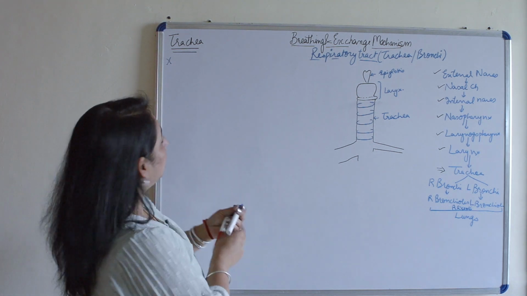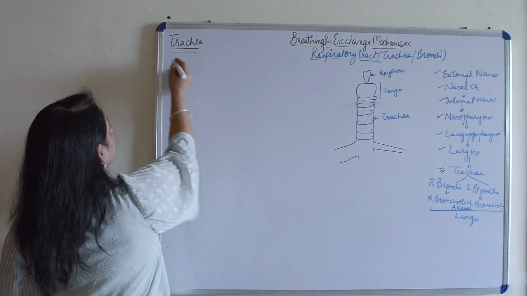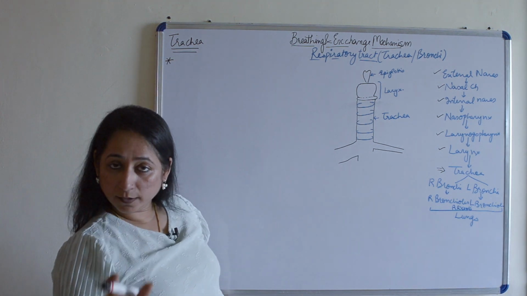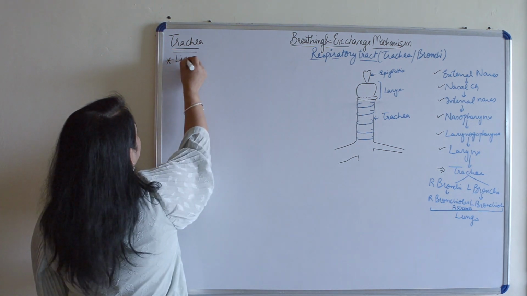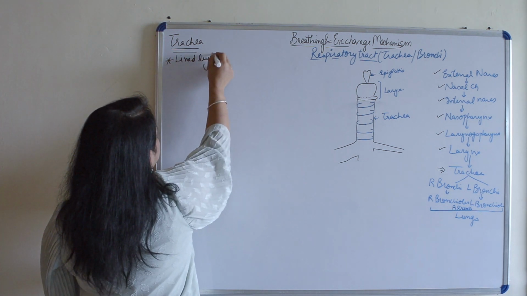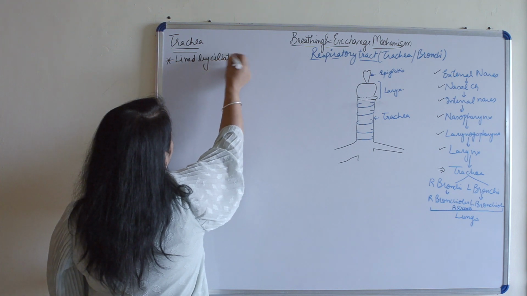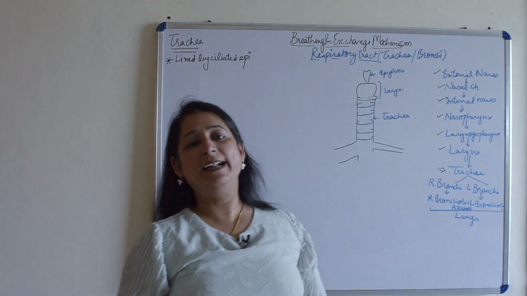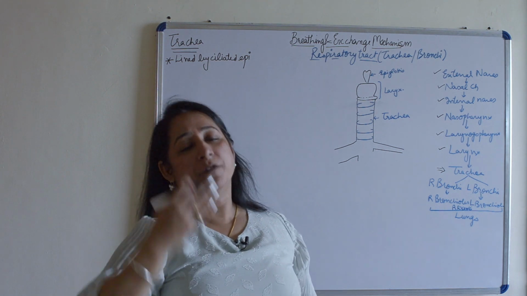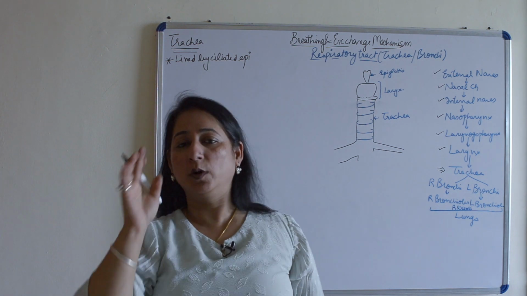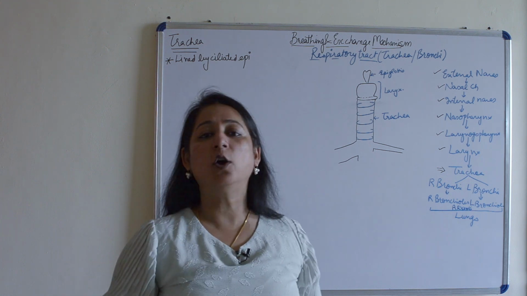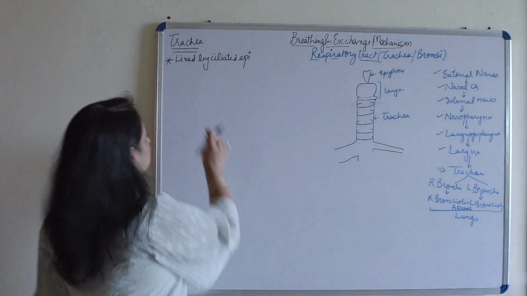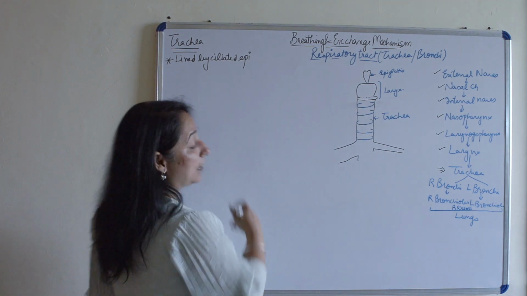So when we talk about trachea, it is also known as the windpipe, is lined by ciliated epithelium. Now, ciliated epithelium, for that matter, the whole tract is lined by. When we start from the external nares, from there till the bronchi, the whole lining of the respiratory tract is lined by ciliated columnar epithelium.